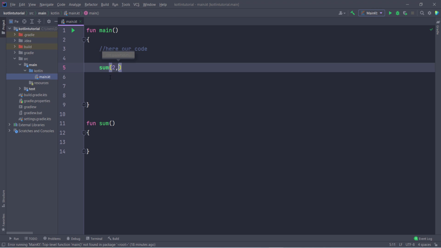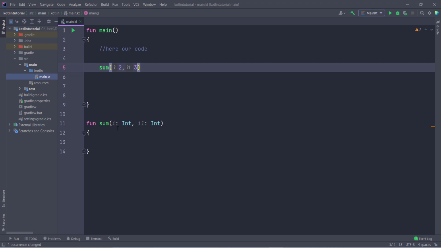So if I want to pass some variables, let us suppose 2 and 3, now it is showing an error, because the function is not taking anything, but we are passing some arguments here. So you can take your cursor here and click on add parameters to function sum. You can see now it adds the parameters. So this is how we can create a function using parameters in Kotlin.